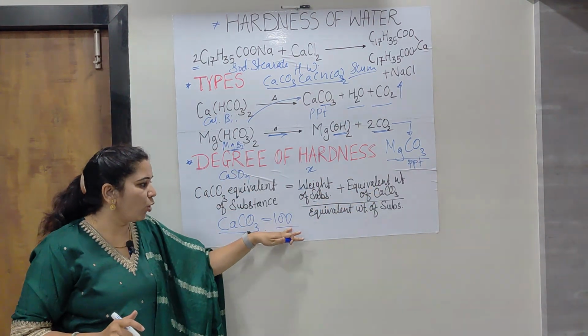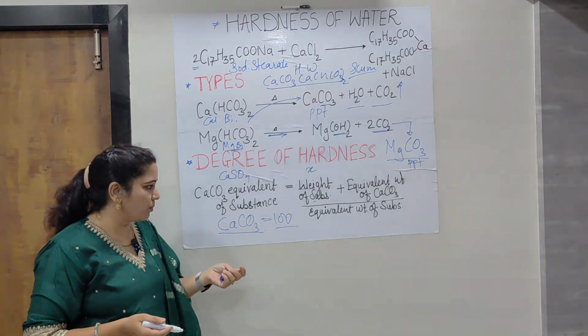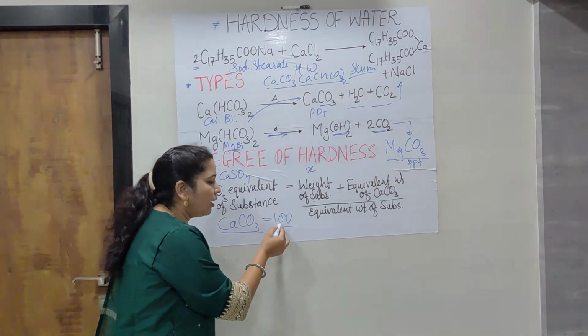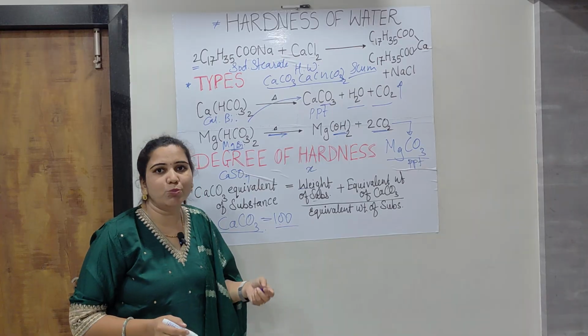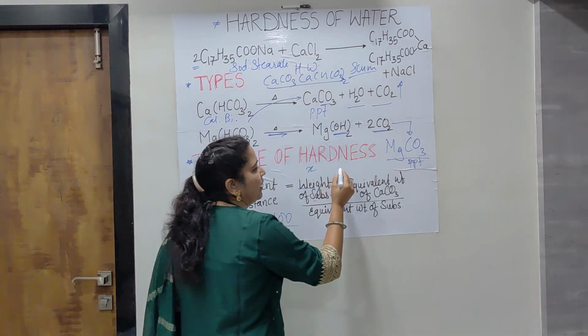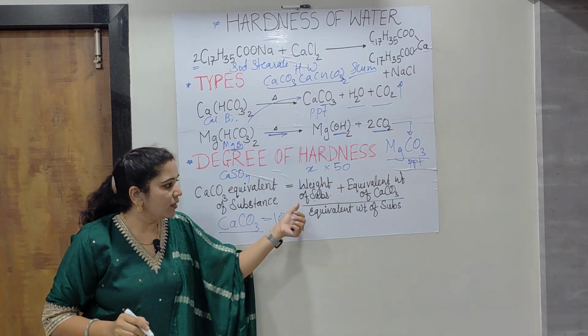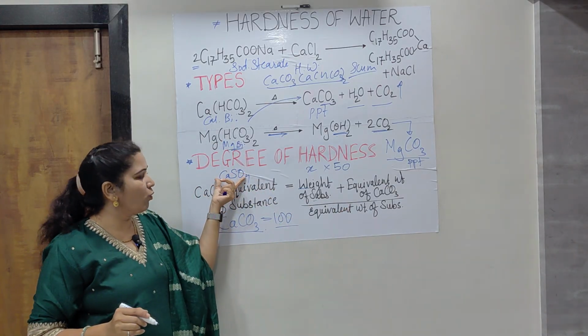As we know, the molecular weight of calcium carbonate, by adding the atomic weights of calcium, carbon and oxygen 3 times, is 100. For the equivalent weight, it must be divided by the valency of the central metal ion, which is +2, and we get 50. So 50 is the equivalent weight of calcium carbonate, and it is divided by the equivalent weight of the substance, meaning the one we want to calculate.